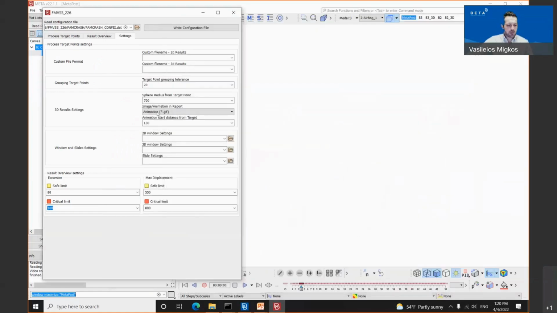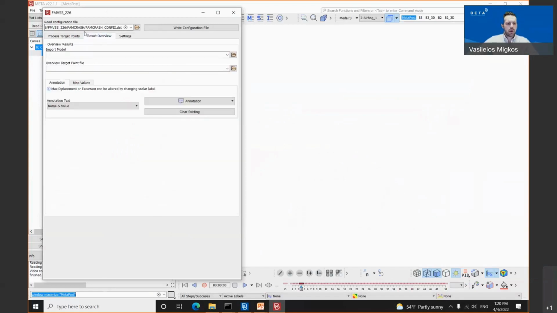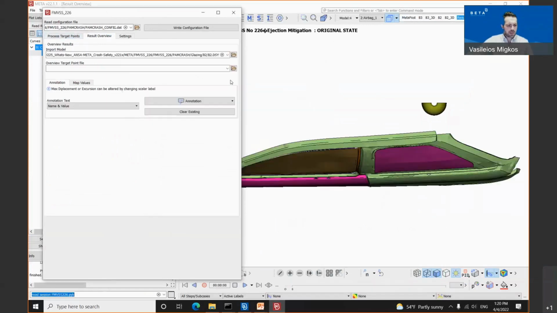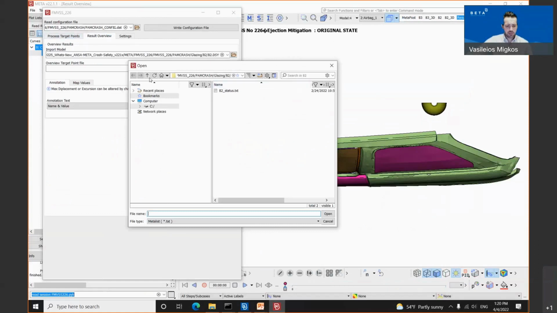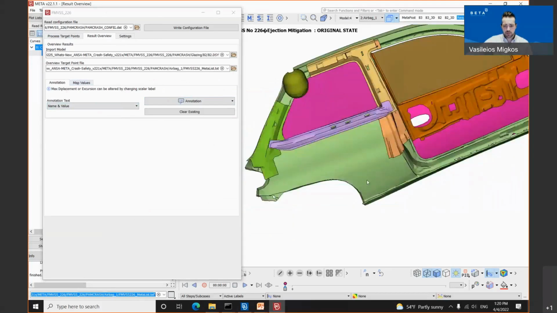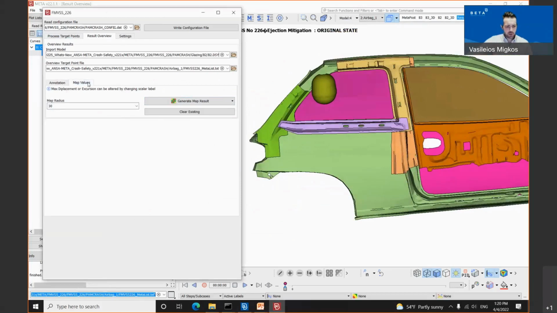Apart from these, the user has the ability to map the values on his model. In order to do so, he needs to go under the result overview tab and load his model. Let's say that we will load the first model and select the overview target point file, which is the TXT file. And once he does these, he has the option either to map the annotation or map the values on the model. Let's say that we will do these with both of them. We will select the map annotation. We will leave the map radius at 30, and we will generate the map result on visible.